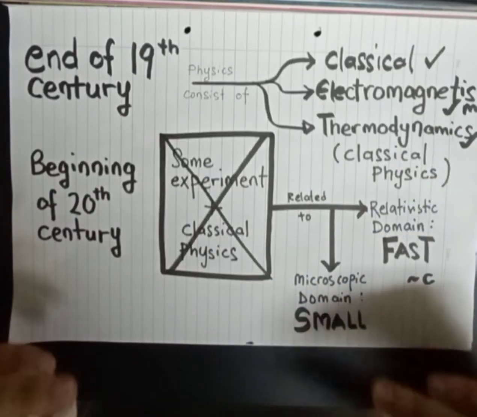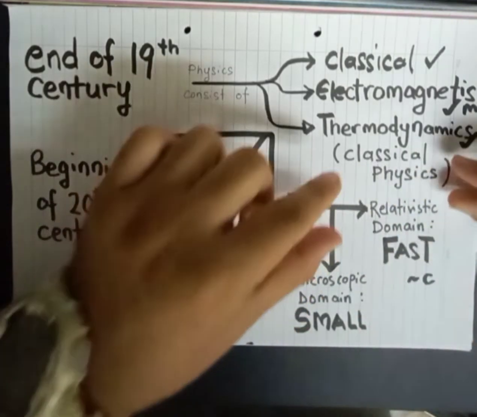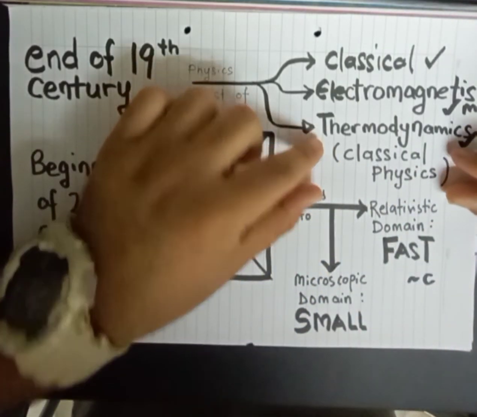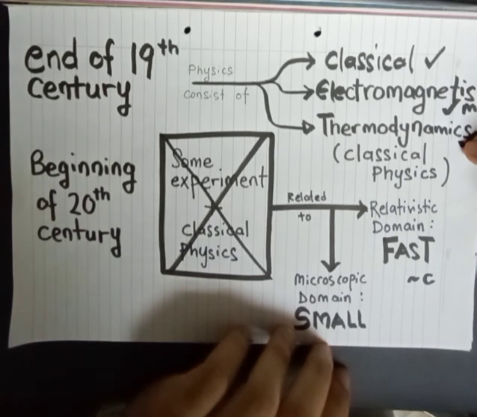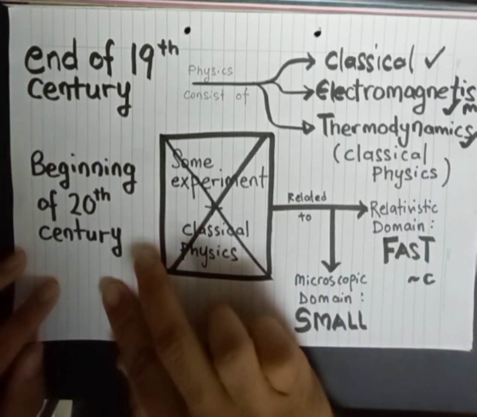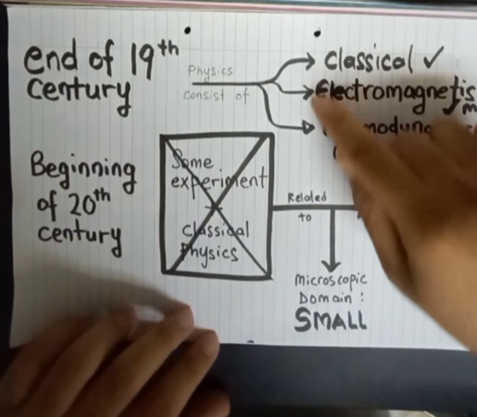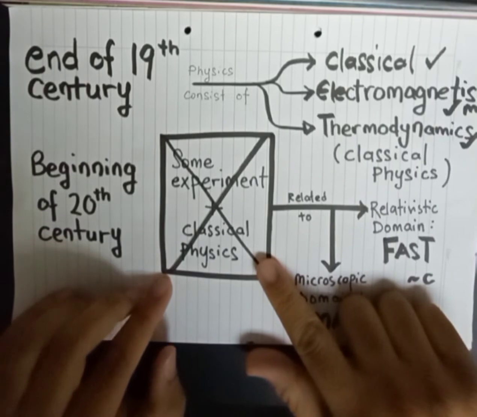At the end of the 19th century, the knowledge of physics only consisted of classical physics, which consists of classical mechanics, electromagnetism, and thermodynamics. However, in the beginning of the 20th century, classical physics was not able to explain some experiments.